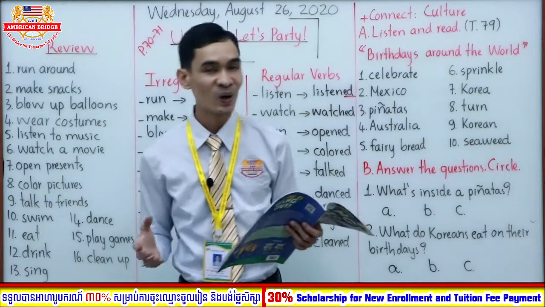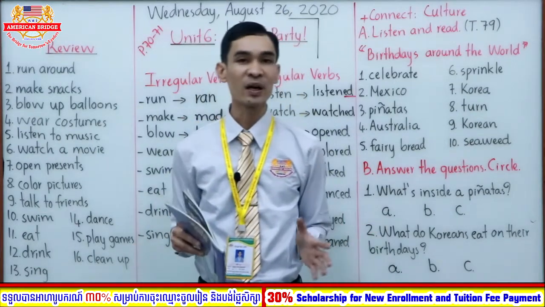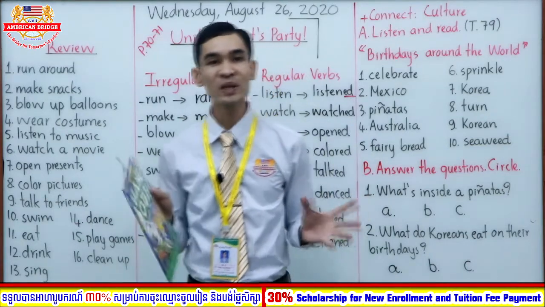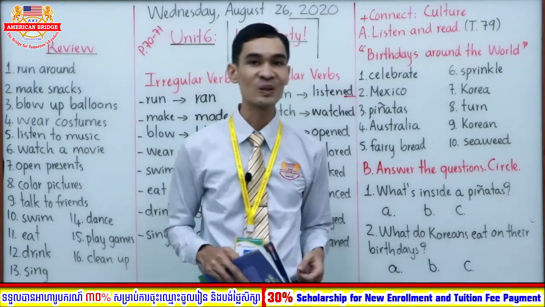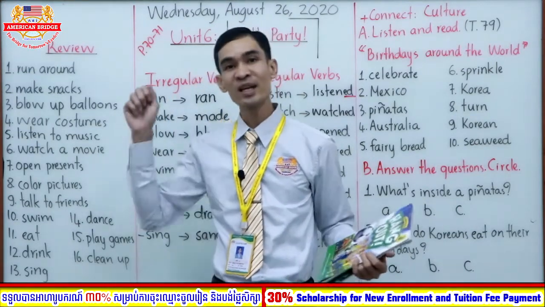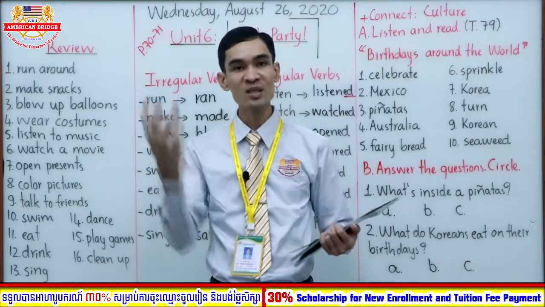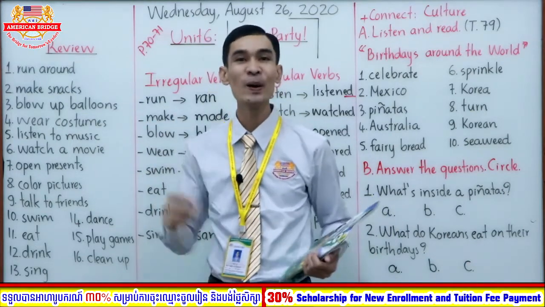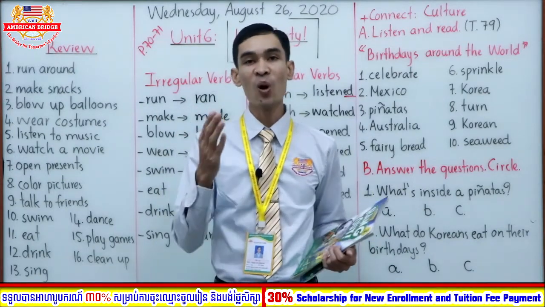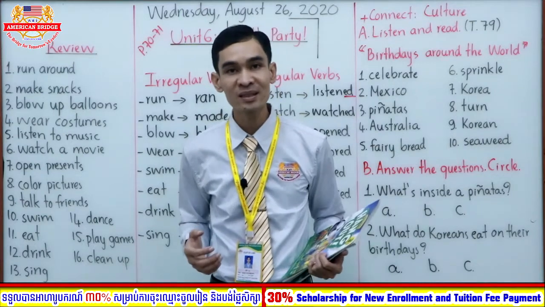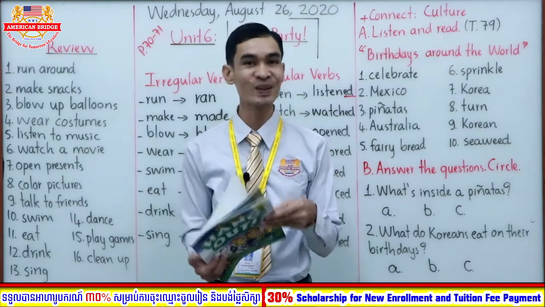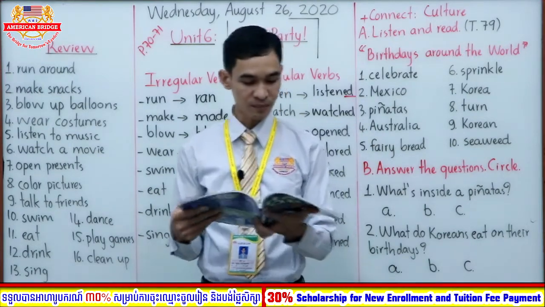Okay, so in the second paragraph, what do they talk about? They talk about Mexico, right? What do they do to celebrate birthdays in Mexico? Children hit piñatas, right? And when they break it open, what falls down? Candy. So candy is inside the piñatas. So what do the piñatas look like? They look like animals, right? Okay, so now let's continue to the third paragraph.